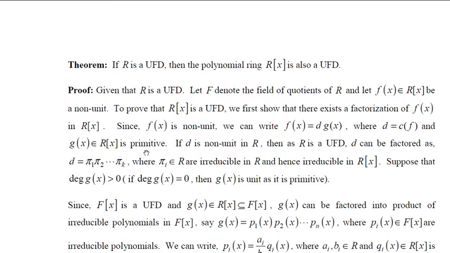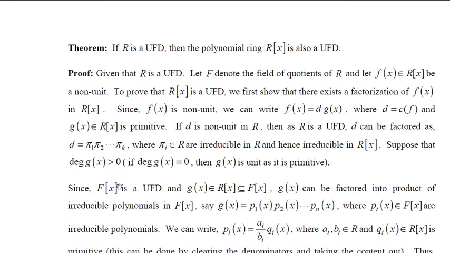So that means the constant term is a unit, therefore g of x must be a unit. But here we need to consider that our f of x is a non-unit. That's why let us assume that the degree of g of x is greater than 0.